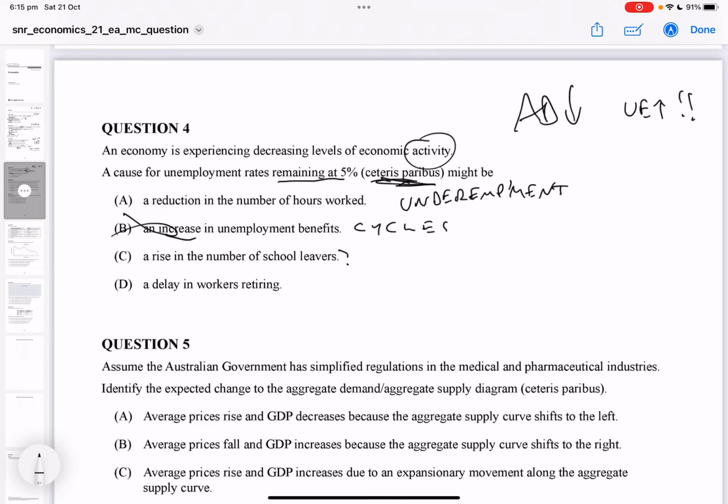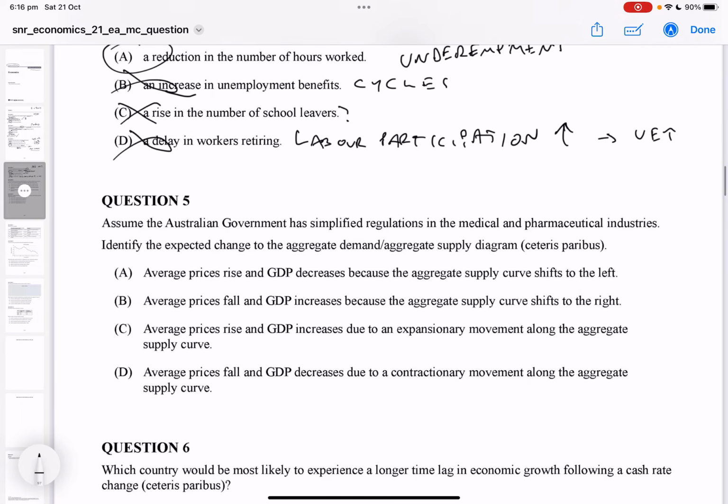Delay in workers retiring. Okay, so labour participation is up. If labour participation is up and there's a decrease in level of economic activity, we would likely see unemployment levels up. So I'm going to dump that one. Okay, rise in school leavers. Between A and C, I really can't see it. A rise in school leavers would be participation as well, like for D, and unemployment would likely be rising, but it's remaining steady. Okay, so that gets us back to A for number 4.